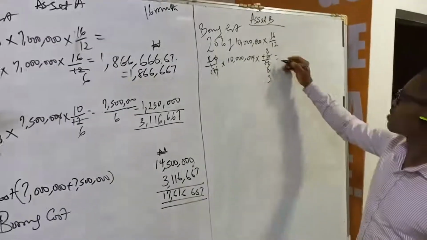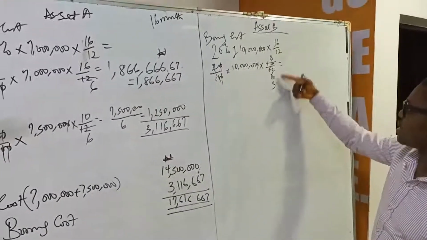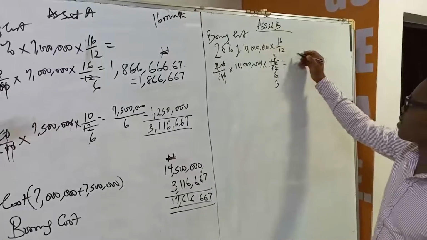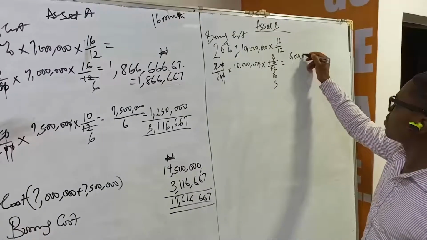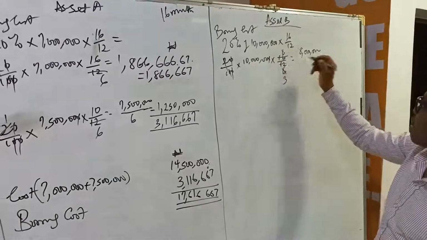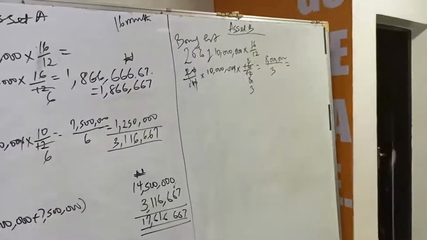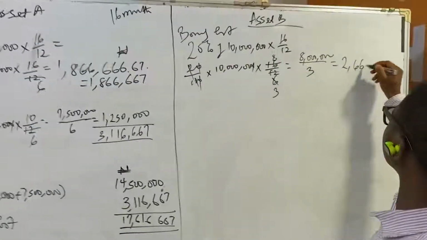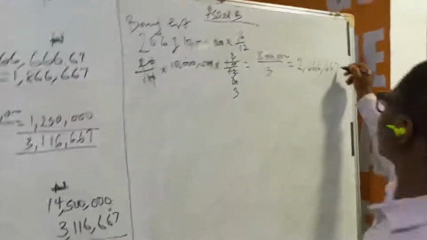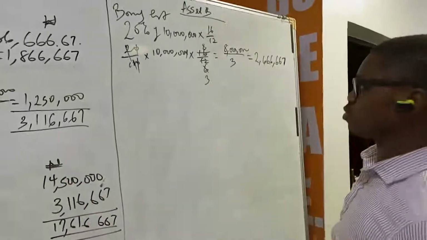So this gives us 8 million, because this becomes 1 million divided by 3. So what will be our borrowing cost to be capitalized? We have 2,666,667 naira.